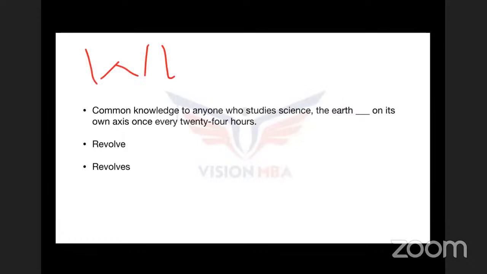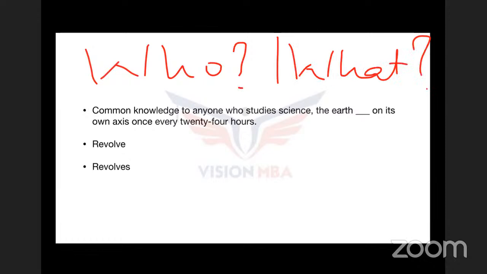Once again, you need to ask these two questions, who and what. Let me tell you how exactly it works. Common knowledge to anyone who studies science, the earth dash on its own axis once every 24 hours. Now here people will be confused. Okay, study, science, earth, what needs to be done? Ask yourself who or what. Who revolves on its own axis once every 24 hours? You ask this question: who revolves? Here it is mentioned, the earth revolves, right? So based on the sentence, you frame this question: who revolves?